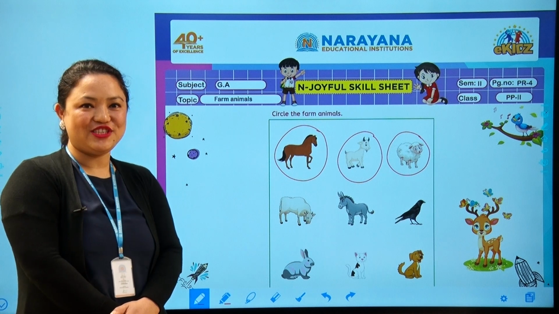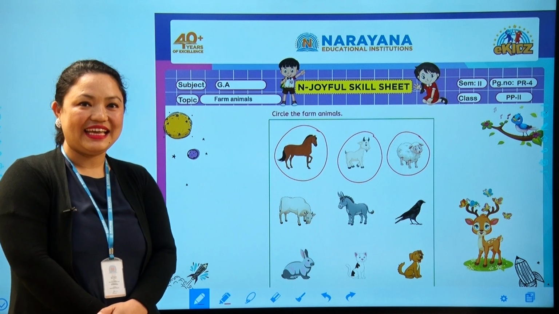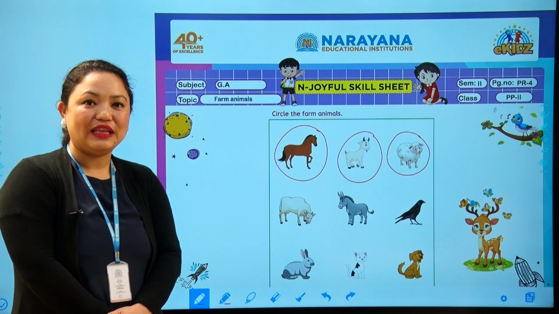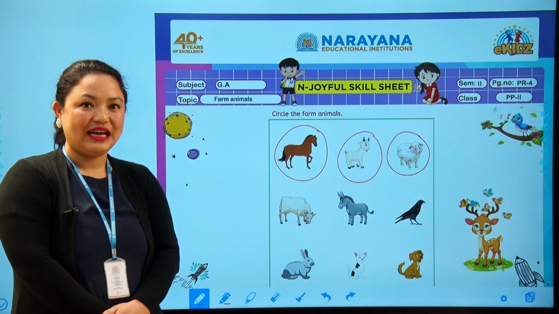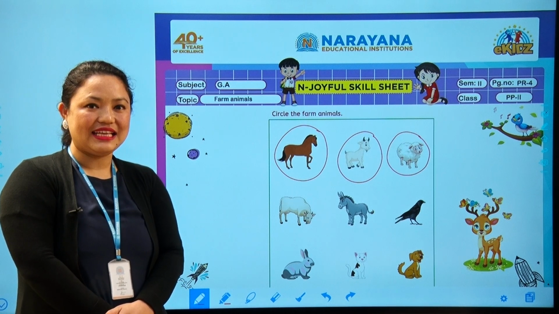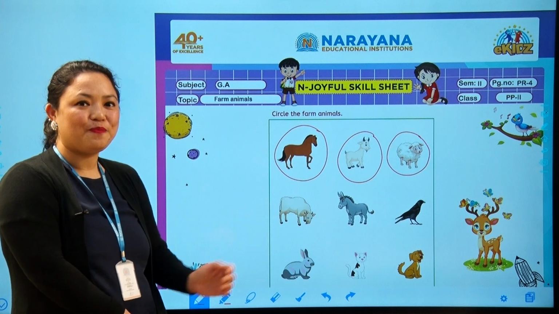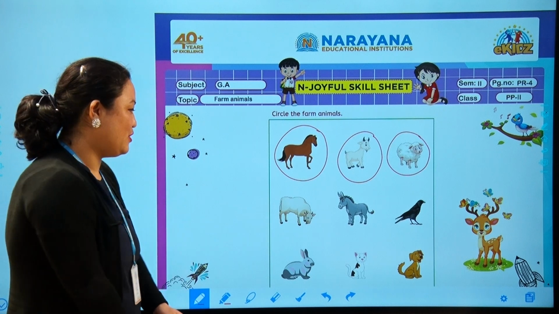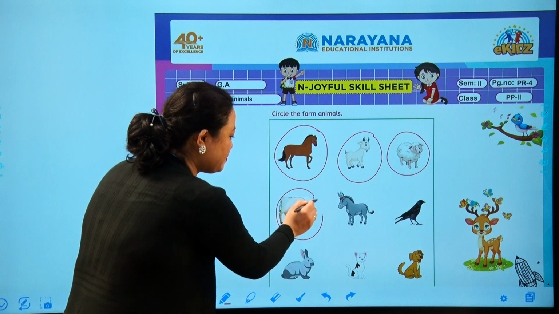Next, what is this, children? Which animal? Yes, this is a cow. And what do we get from cow? Cow gave us milk. Yes, cow is a farm animal? Yes, correct. So, we will circle it like this.